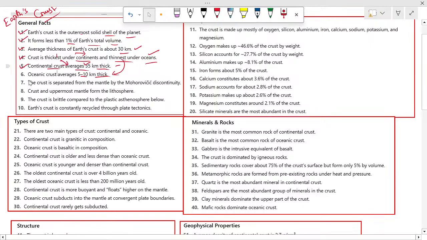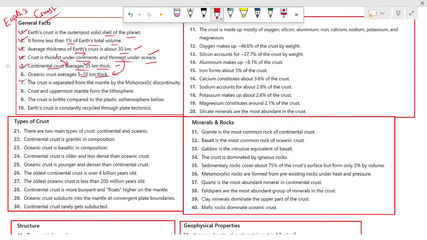Number 7, the crust is separated from the mantle by the Mohorovičić discontinuity. Remember it. The eighth number is the crust and uppermost mantle form the lithosphere. Remember, the crust and uppermost mantle form the lithosphere.